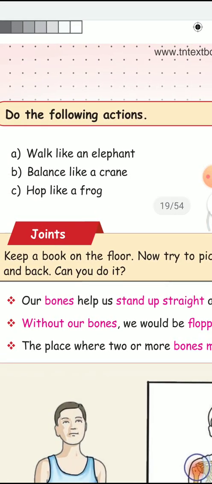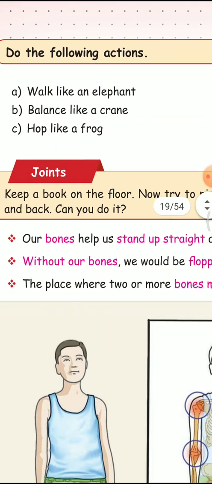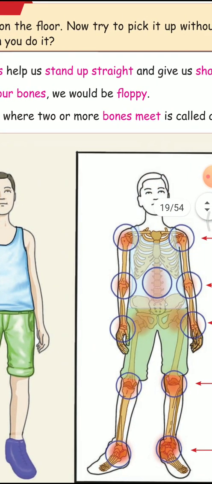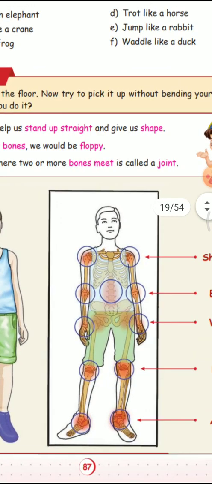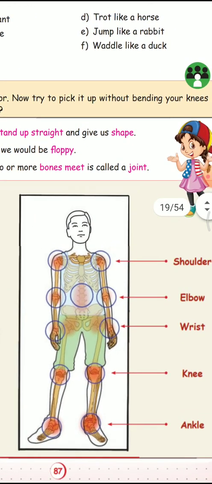Now we are seeing what the joints are. See this picture. The joints given: first one shoulder. Next one elbow. Third one wrist, where we wear a wrist watch. Fourth one knee.